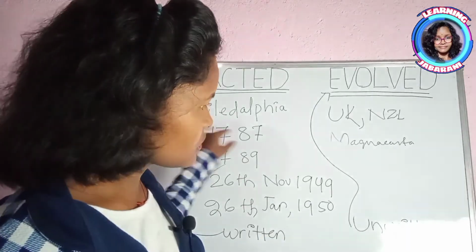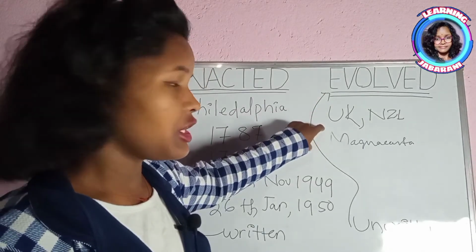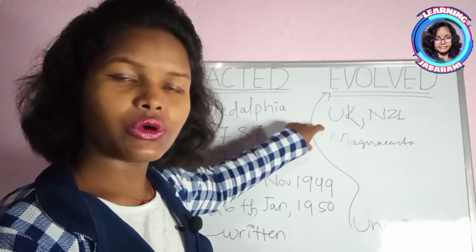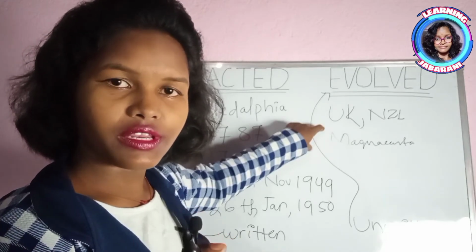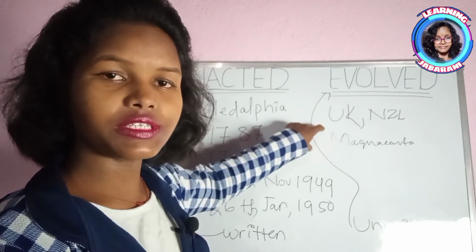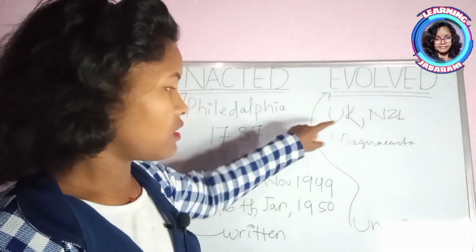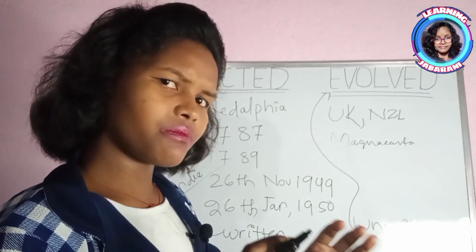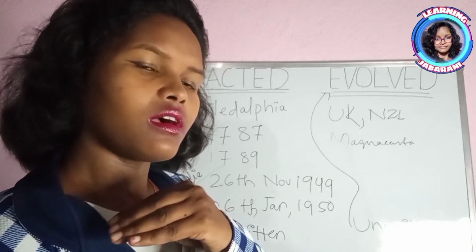But in the evolved constitution there is no judicial scrutiny. The parliament has freedom to apply any type of law.